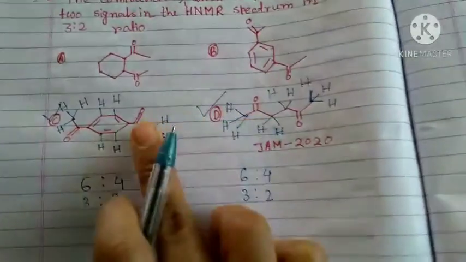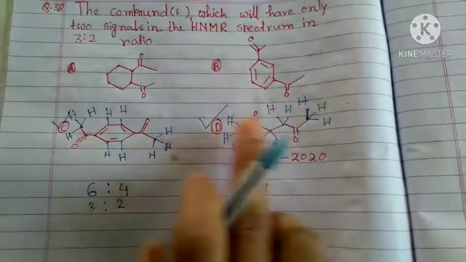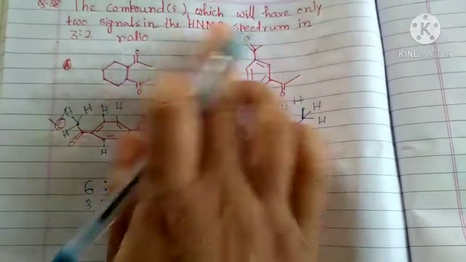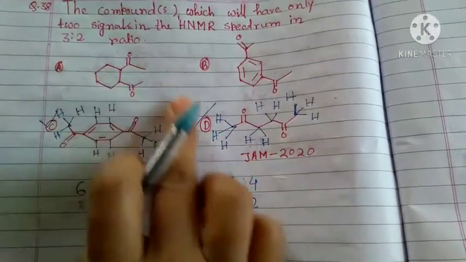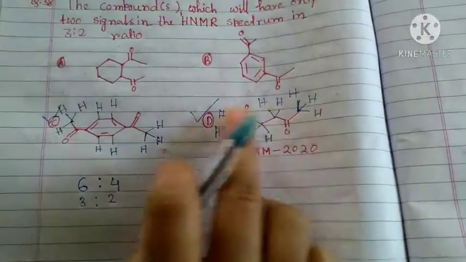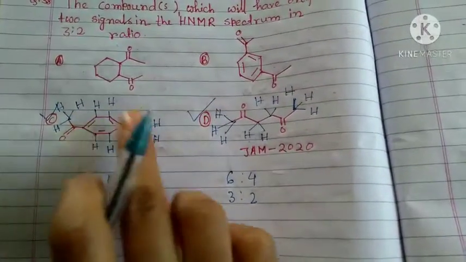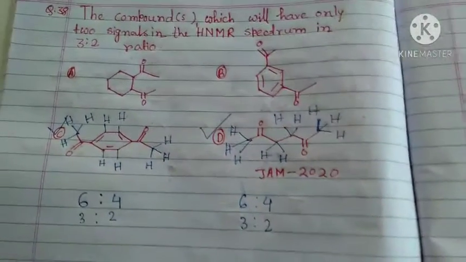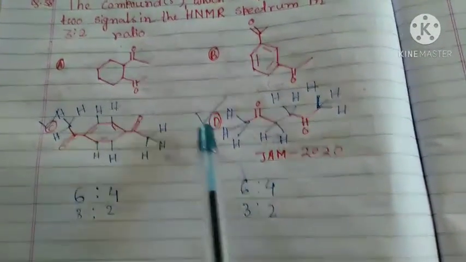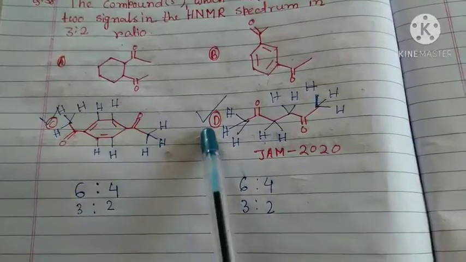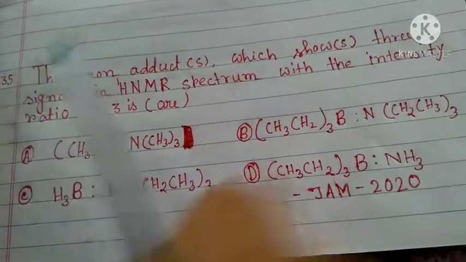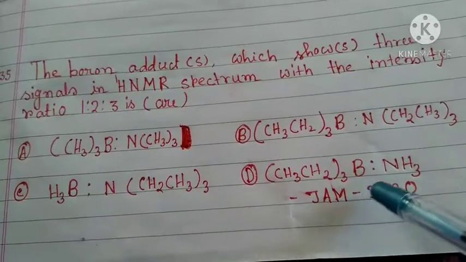These two compounds will show 2 HNMR signals, and the ratio will be 3 for these protons to 2 for these protons. So options C and D are both correct. Okay, the next question is question number 35, which came in JAM 2020 as well.